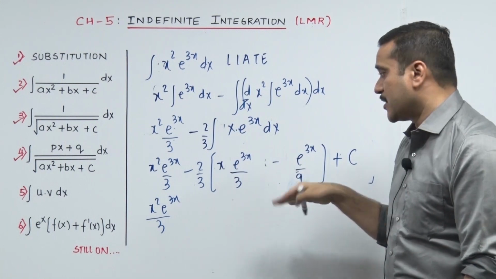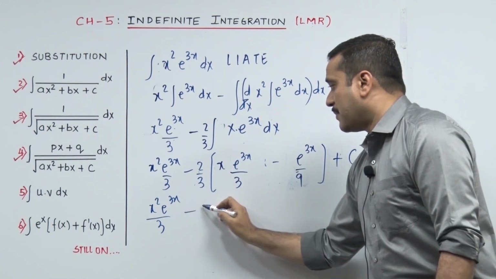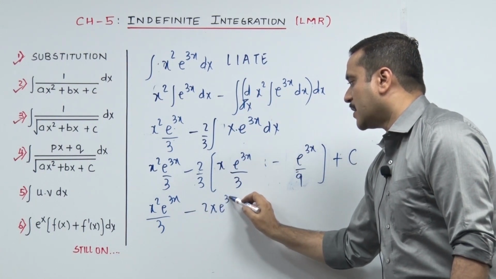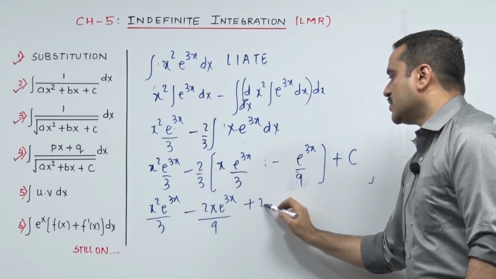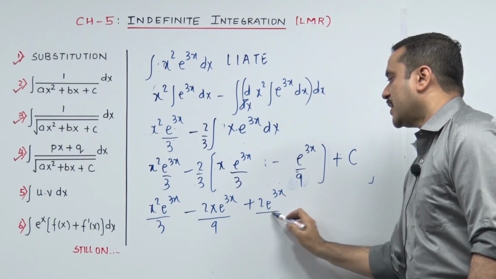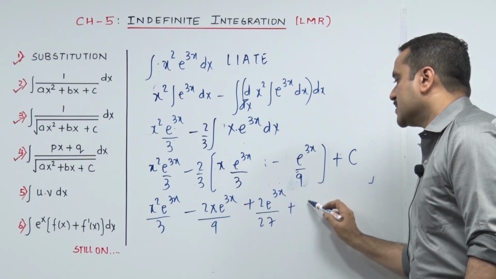Let's open the bracket. No mistake in opening the bracket. Minus 2x e raised to 3x upon 9. Check please. Now that plus 2 e raised to 3x upon 27. You got it, plus c.